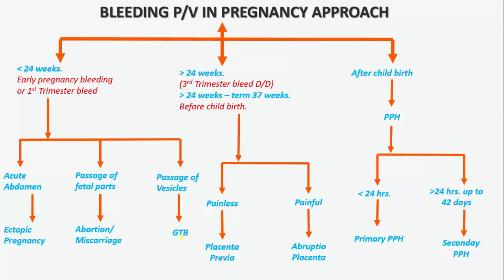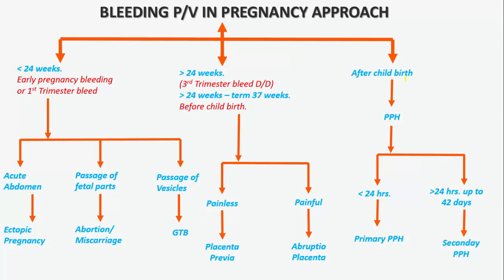trophoblastic disease. If the patient is at more than 24 weeks of gestation, then it is the third trimester bleed DDs, meaning greater than 24 weeks to term 37 weeks. If she bleeds between 24 to 37 weeks, meaning before childbirth, we see if the bleeding is painless or painful. If it is painless, then it is most likely placenta previa. If it is painful, it is most likely abruptio placenta or placental abruption.